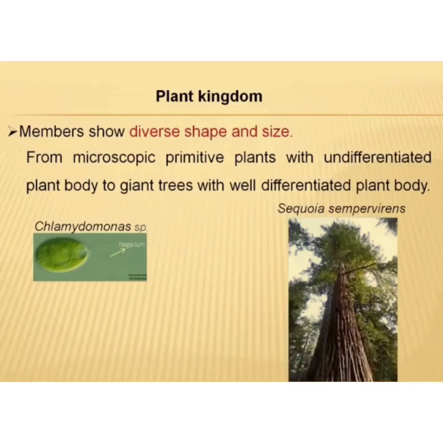So members of plant kingdom, they show diverse shape and sizes, from microscopic primitive plants with undifferentiated plant bodies to giant trees with well differentiated plant bodies.